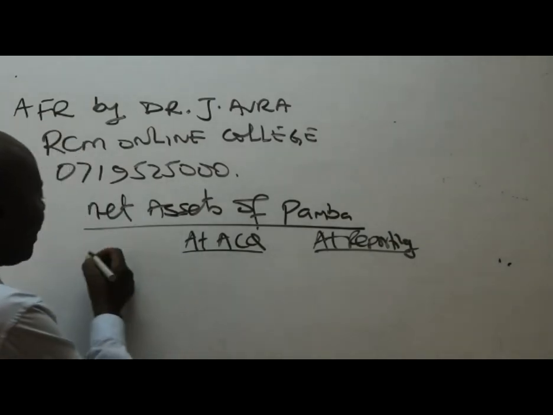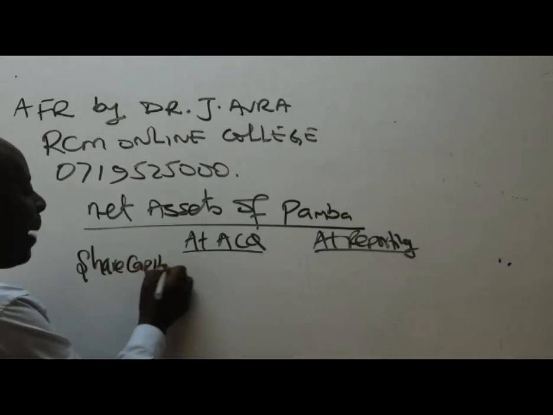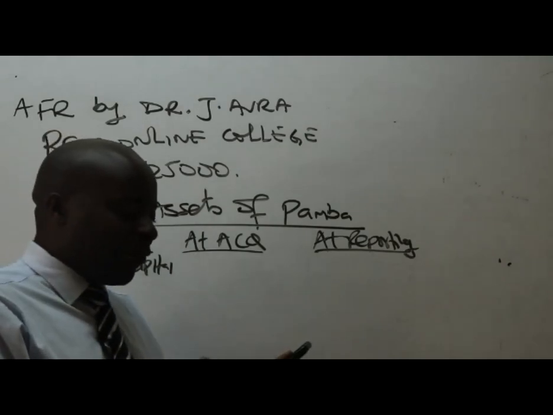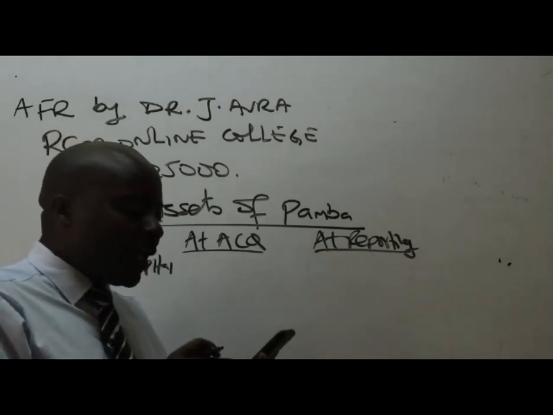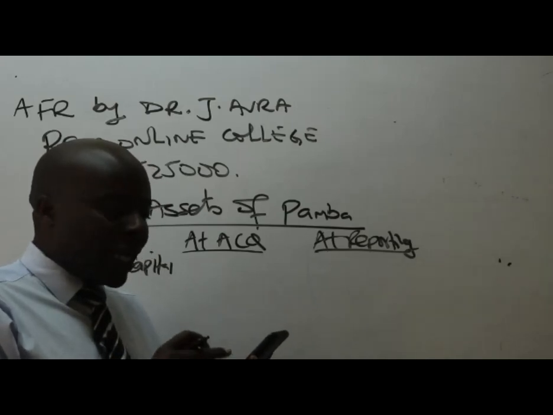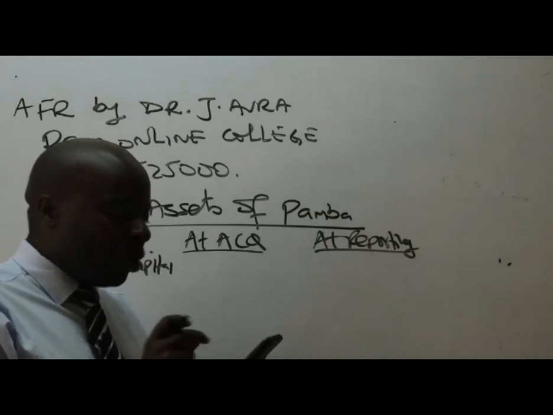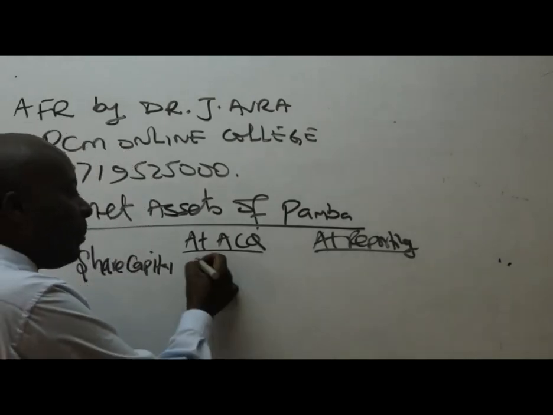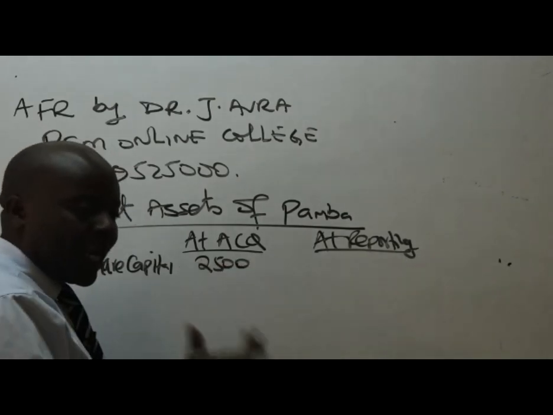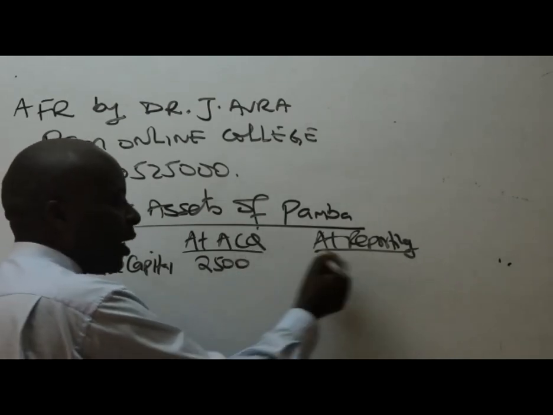You begin with the share capital. The share capital of Pamba, what do we have? Go to the statement of financial position of Pamba Limited and look at the share capital. I can see the share capital of Pamba was 2,500. Rarely does this share capital fluctuate. The share capital in most cases for these subsidiaries will remain the same, at acquisition and at reporting.